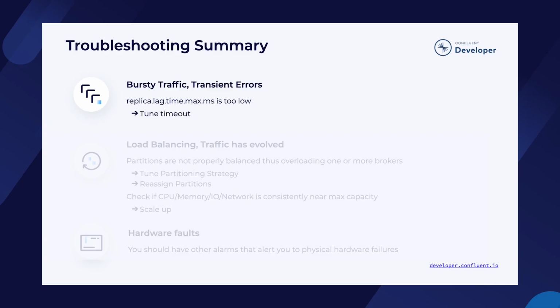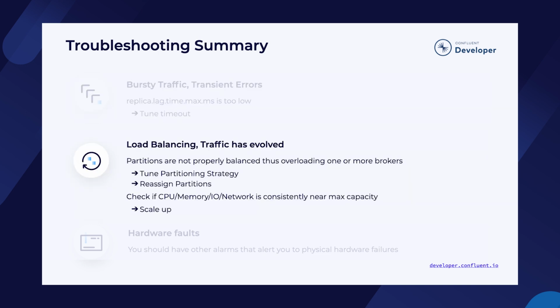For example, you could try to do a rolling restart by bouncing one broker at a time instead of restarting the entire cluster. This might be able to eliminate downtime for your clients while you're upgrading your brokers. To wrap up, here are the main possibilities to keep in mind when dealing with replication issues in Kafka. First, if you have bursty traffic or transient network issues, then tuning the replica lag time will help smoothen out those alarms. Of course, we should get to the root cause of each and confirm that there isn't anything else going on. Changes in your traffic pattern could also be a factor in replication lagging behind.